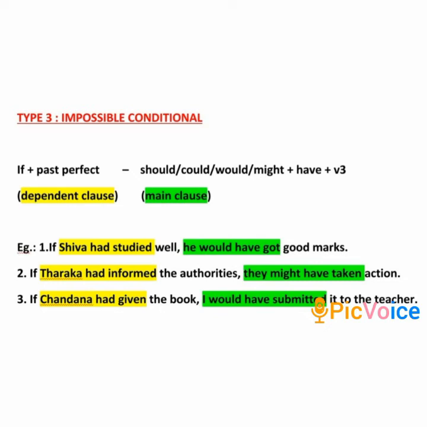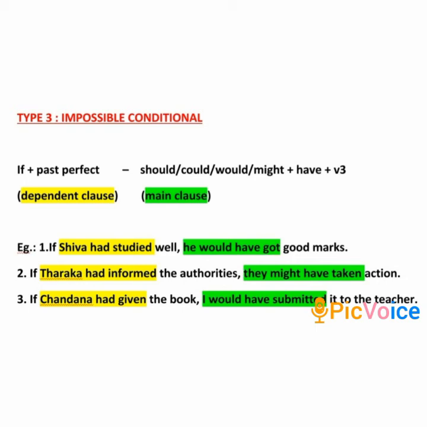The type 3 or the impossible conditional. It tells us about something that is not possible or impossible. First, let us look at the structure. If plus past perfect, that is, the dependent clause takes the past perfect tense, and in the main clause you have should or would or could or might plus have plus V3, that is the past participle form of the verb.